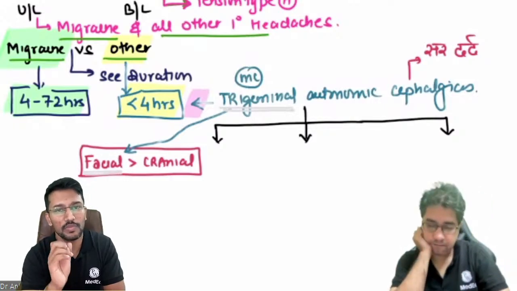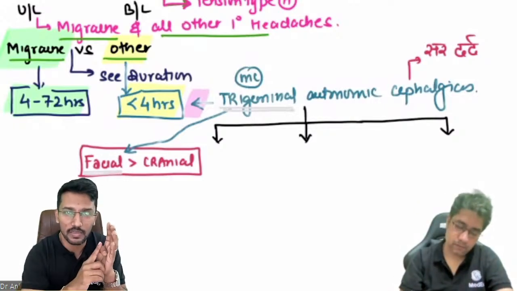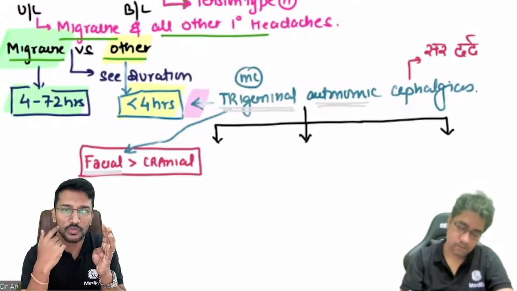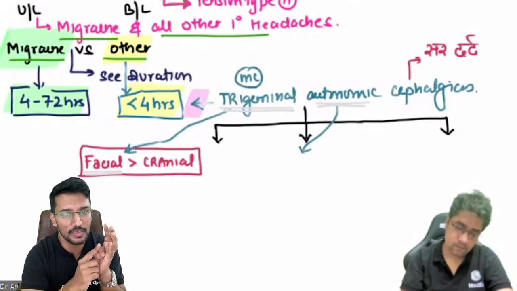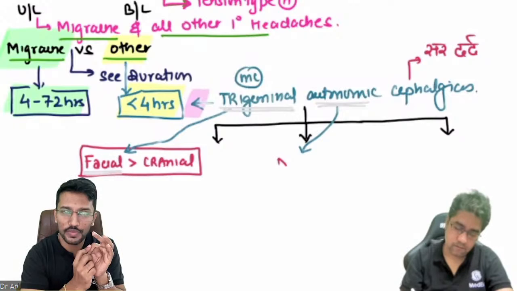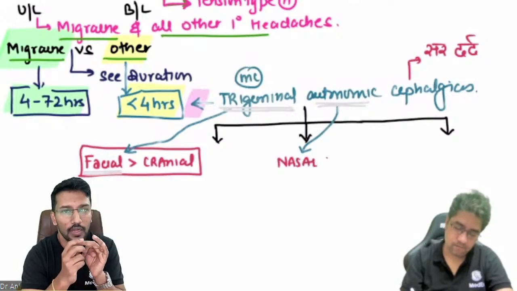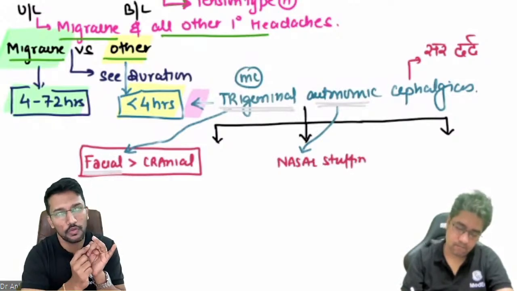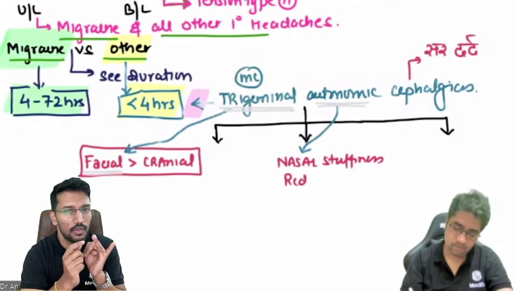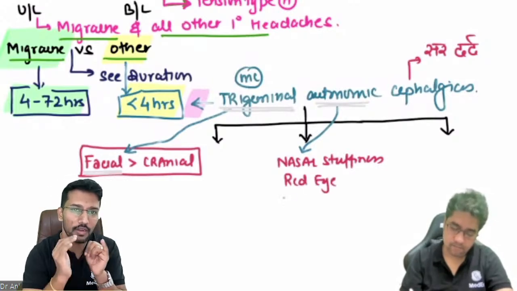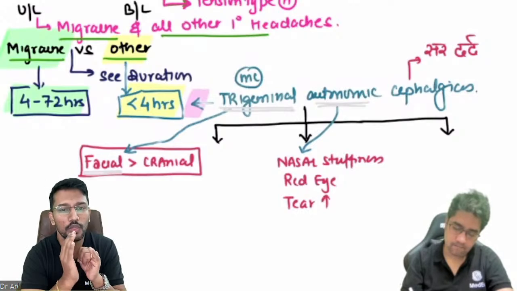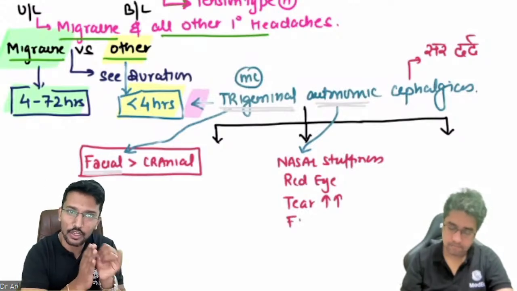What are the autonomic symptoms? Number one, nasal stuffiness. So headache episodes may be accompanied by nasal stuffiness. Number two, redness of the eyes. Number three, increased tear production from the eyes. And number four, facial flushing. And all these features are going to be unilateral, lateralized to the side of the headache.